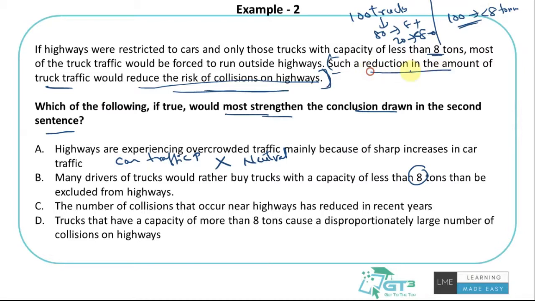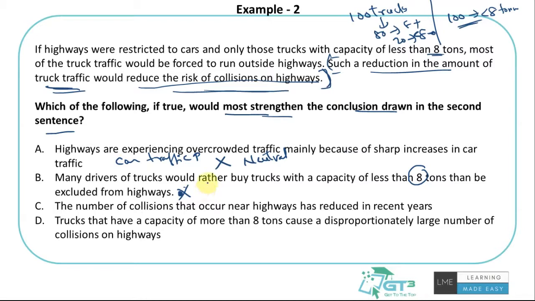No, right? You won't see a reduction in truck traffic, which would obviously not lead to a reduction in accidents. So this statement would actually weaken the argument. If you ask me, it's going to be weakening it. Why? Because if most of the truck drivers would prefer to buy trucks of less than 8 tons, it would not lead to a reduction in truck traffic, and that would not lead to a reduced risk of collisions on highways. Again, this is the wrong statement. It would not strengthen the conclusion. It's actually sort of weakening it.